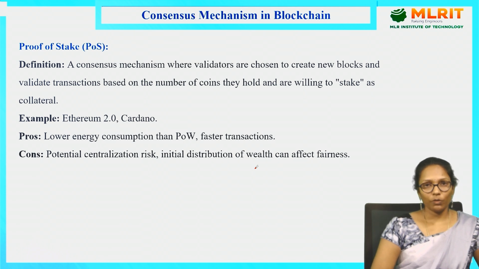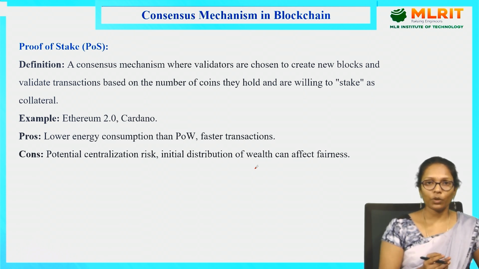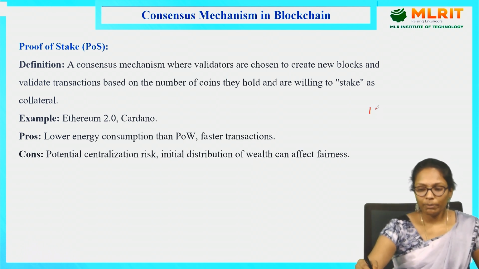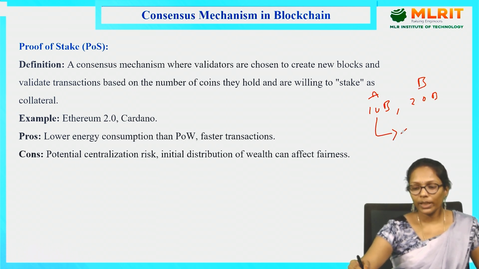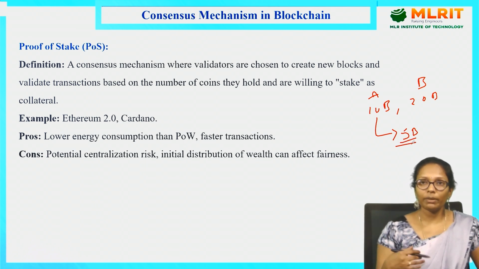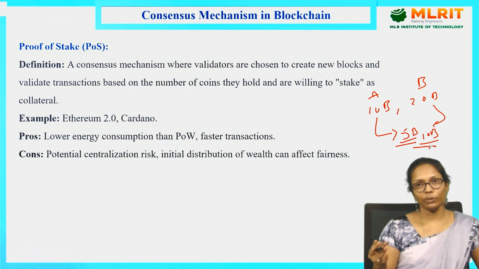So next is proof of stake. The name itself tells that if I want to participate in the mining process, initially I should stake some amount. Say I, person A, have 10 bitcoins, and person B has 20 bitcoins. Then I stake 5 bitcoins to validate the transaction. I'm depositing 5 bitcoins so that I'm eligible to validate the transaction. Then some other person comes and says that they will stake 10 bitcoins, then they are the eligible person to validate the transaction. So whoever stakes more is eligible to validate the transaction.